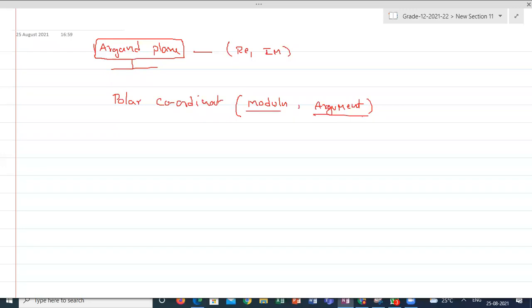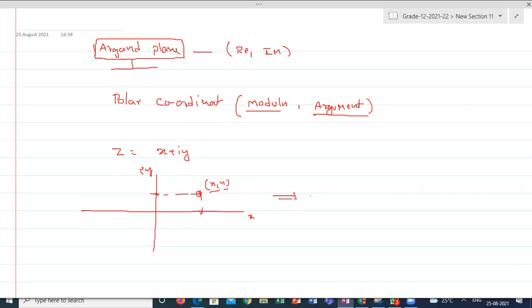Look here. Suppose I am taking z is equal to x plus iy. If I'm asking you to represent it in the Argand plane, what will you do? On the x-axis some distance, on the y-axis some distance. The point is called x comma y, and this is iy, and this is x. So this is the position of x comma y.